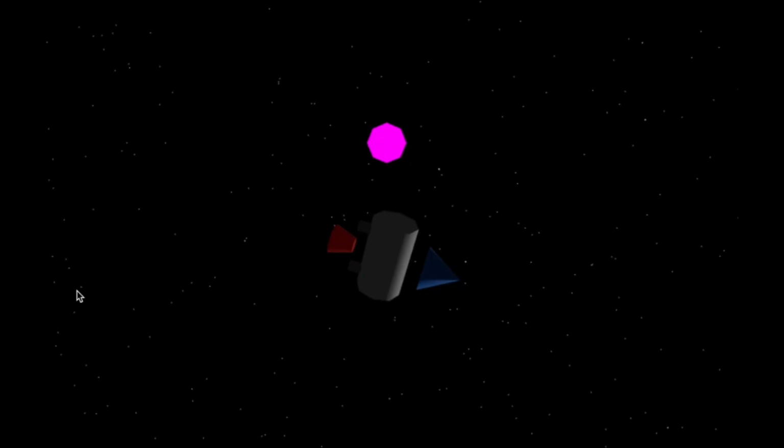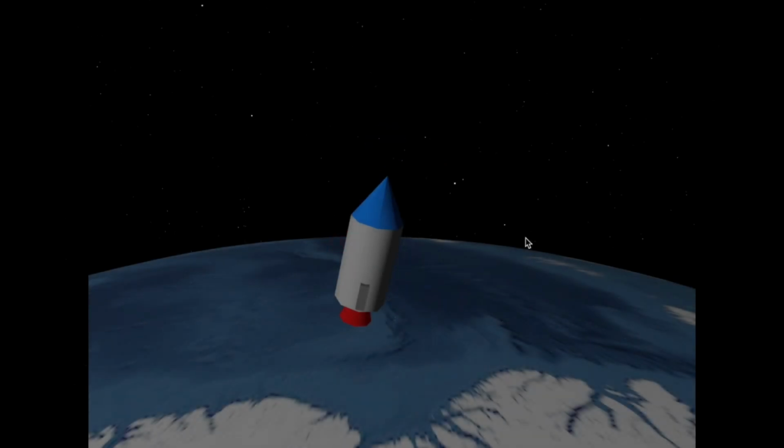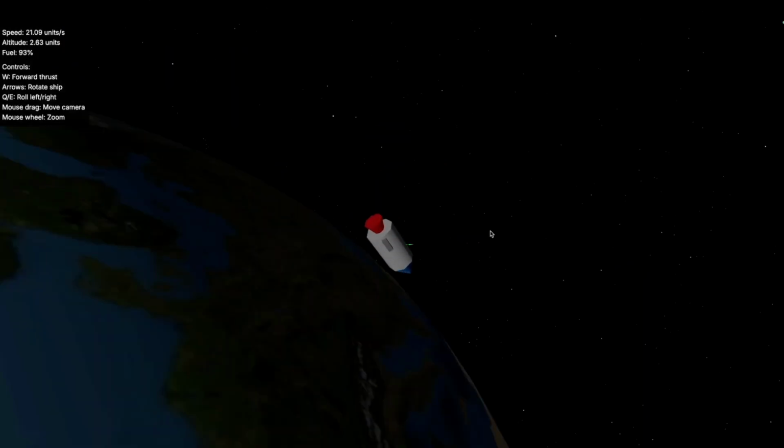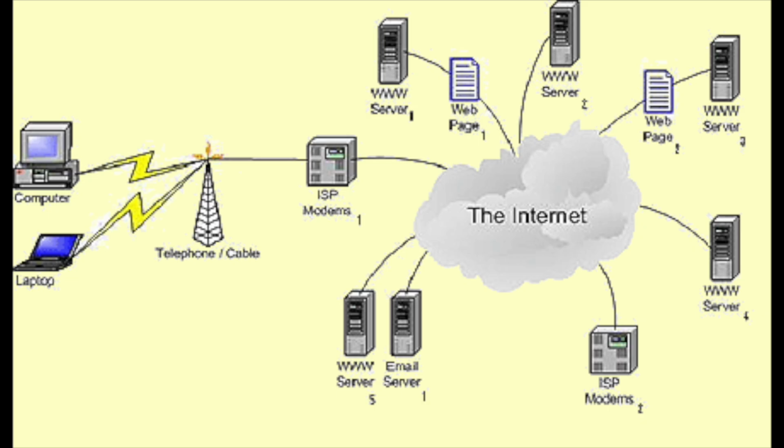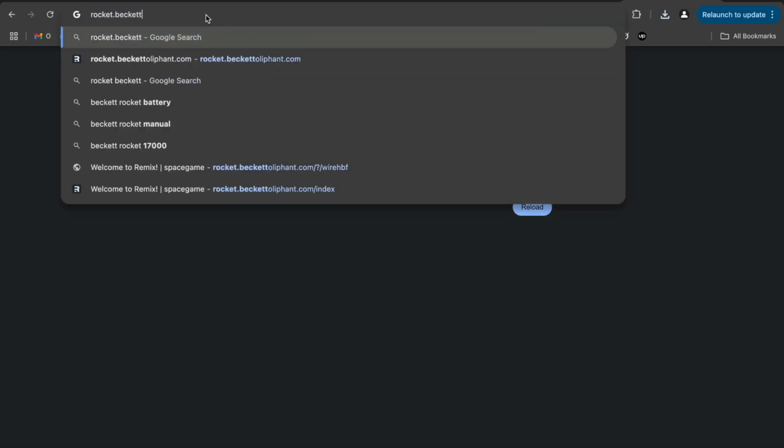So at this point the game was pretty much done, so I aligned the rocket shapes and messed with the strength of the gravity until I found something that felt satisfying to play. So with that, the game itself is done. So then it was time to set up hosting so people could search up the game and actually play it.